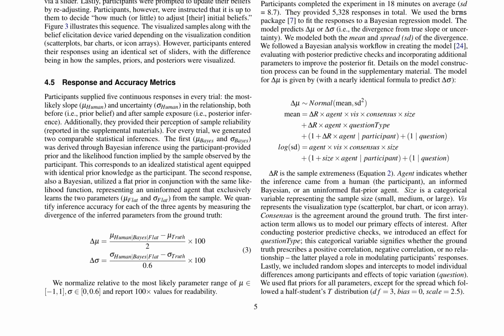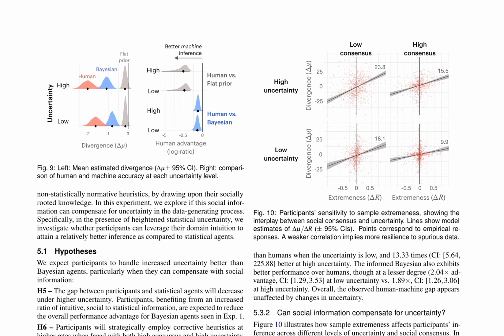In terms of resilience to spurious samples, participants were less influenced by extreme samples than both informed and uninformed Bayesian agents. Icon arrays afforded the highest resiliency, followed by scatterplots and bar charts. Consensus around the ground truth and sample size also played a role in enhancing resiliency, with participants least influenced by small samples. Comparing human versus machine resilience, the study found that humans outperformed statistical machines when samples were consistent with the ground truth, but underperformed when samples were less consistent.